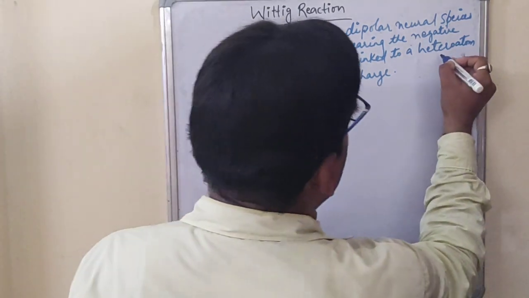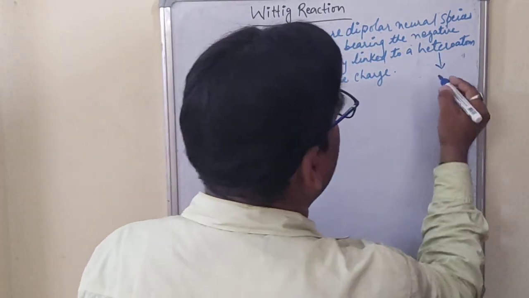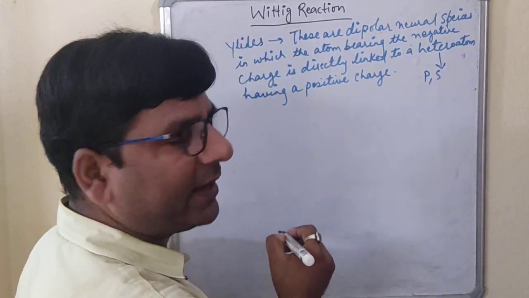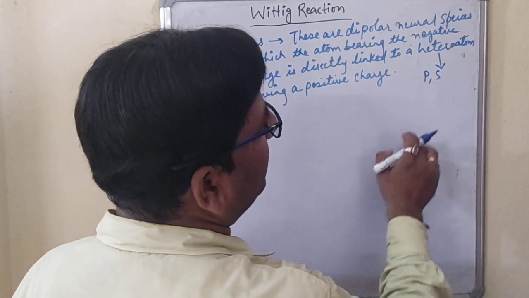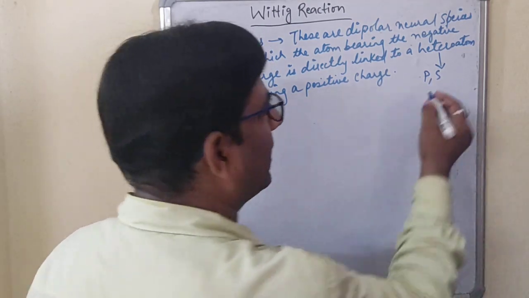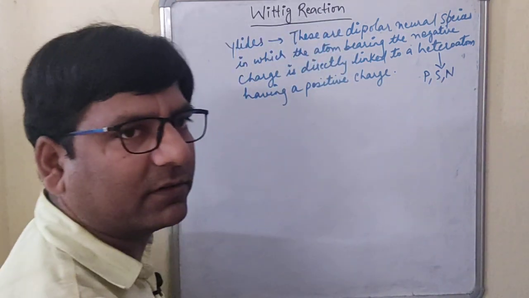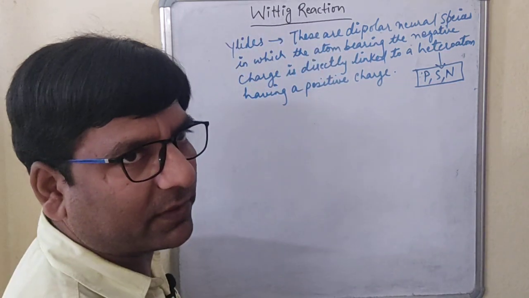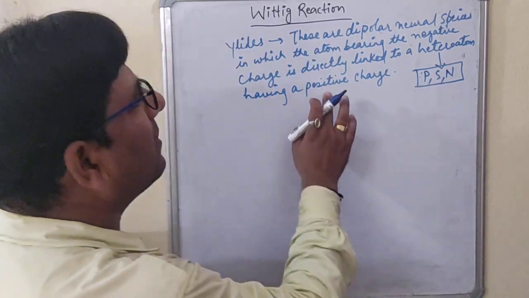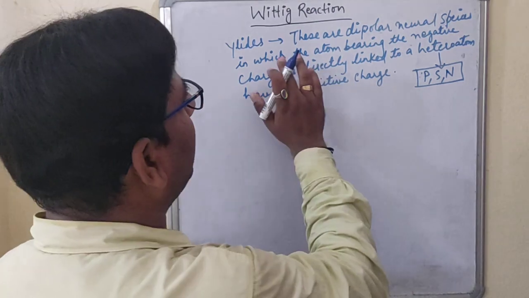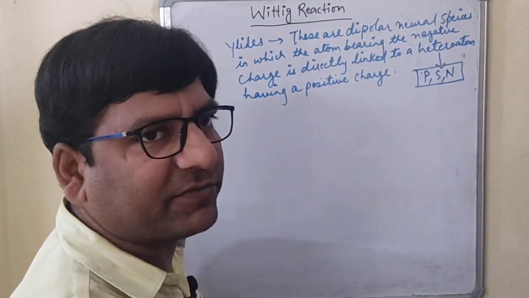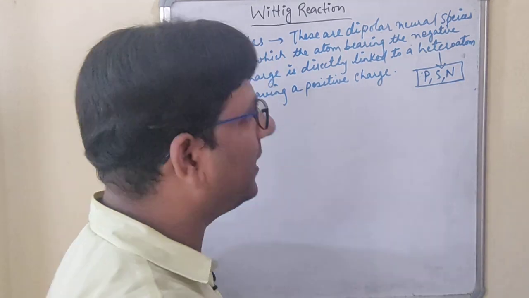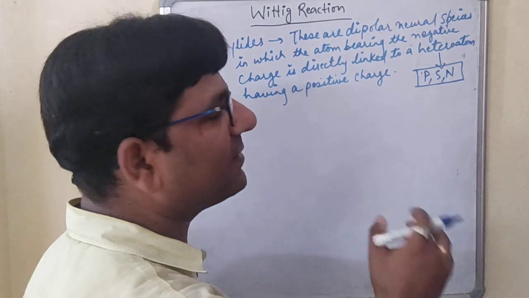See, here I have written heteroatom. This heteroatom can be phosphorus, it can be sulfur, or we can use nitrogen. So these are the three heteroatoms that can be used, and this heteroatom will have the positive charge. And one atom will be there that is having the negative charge. Heteroatom means other than the carbon atom, students. Hetero means different, so other than the carbon atom.